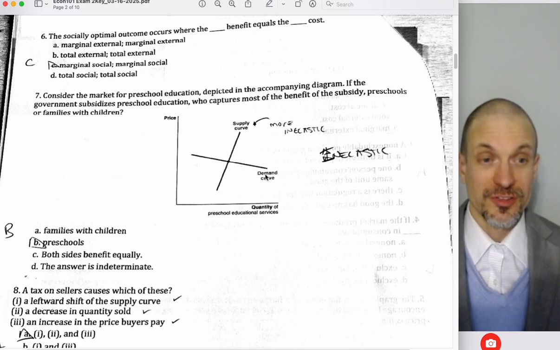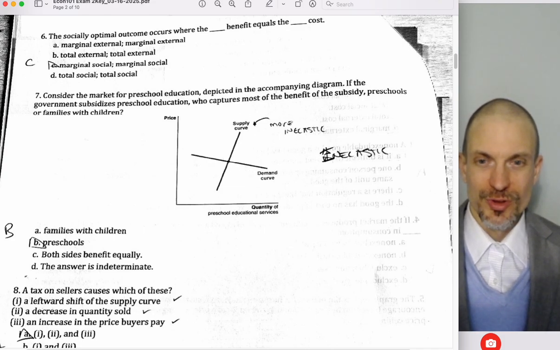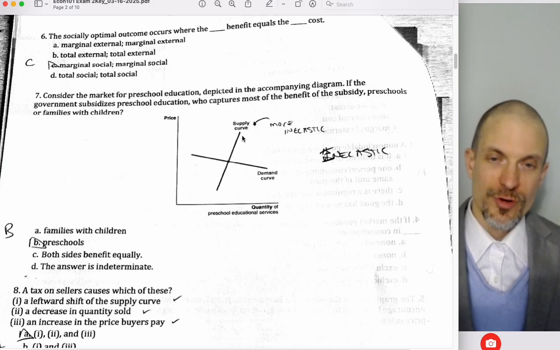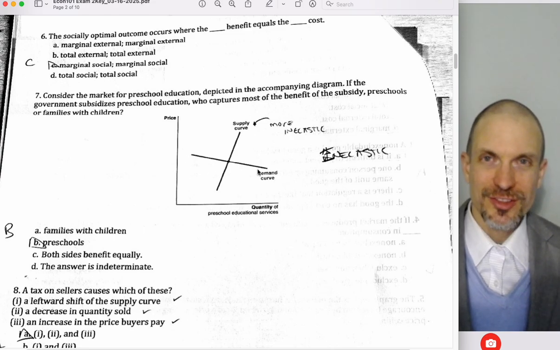So that doesn't necessarily mean that the subsidy is not good. I mean, the subsidy is still good. There's still going to be more children in preschool than without the subsidy, and actually we can see that because demand is really elastic. So the more vertical the curve, the more inelastic. That's why I put these arrows here. The more horizontal, the more elastic, meaning the more responsive to the price.